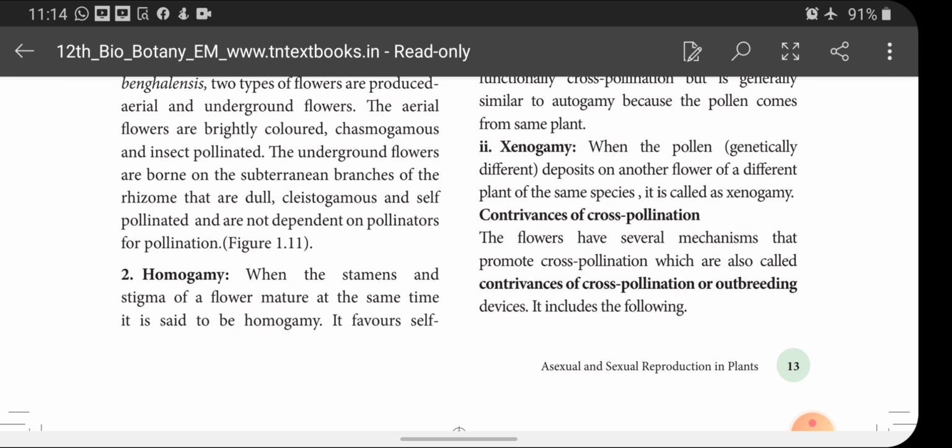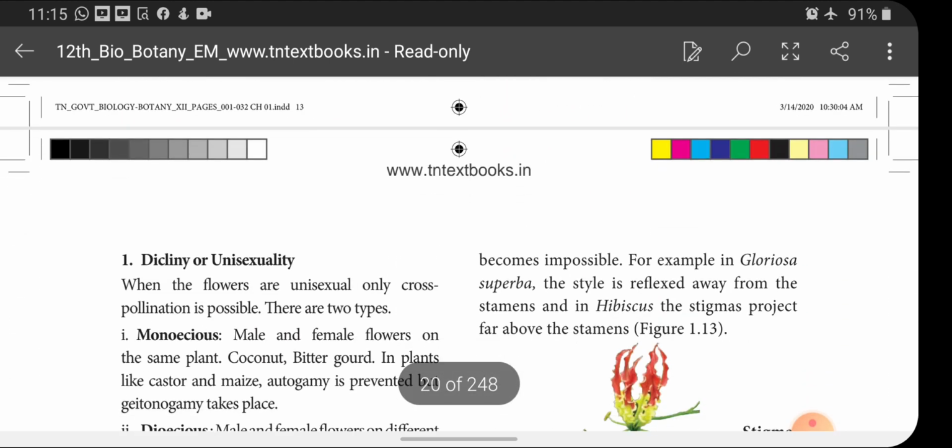And next we are going to see about contrivances of cross-pollination. The flowers have several mechanisms that promote cross-pollination, which are also called contrivances of cross-pollination or outbreeding devices. It includes the following.